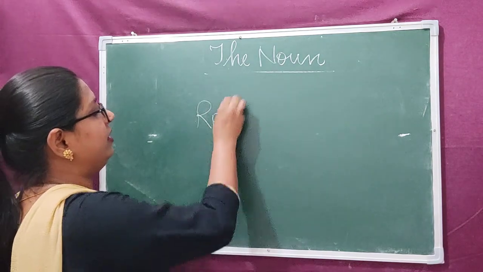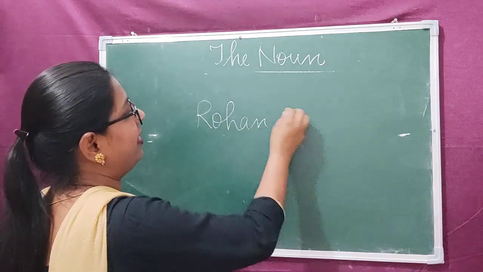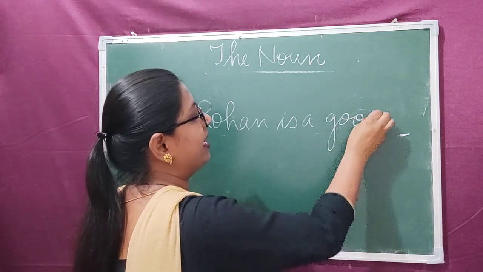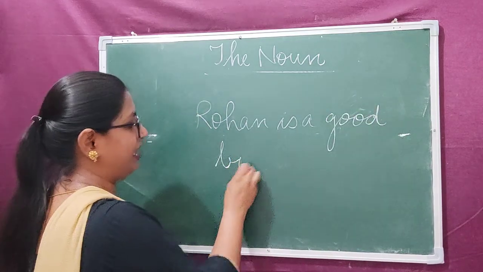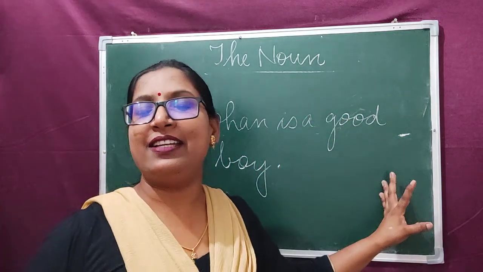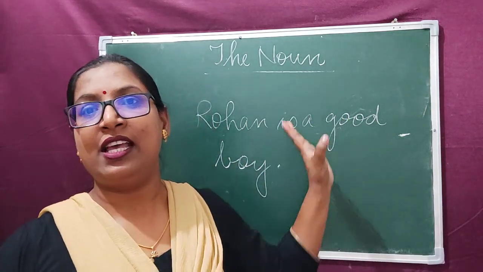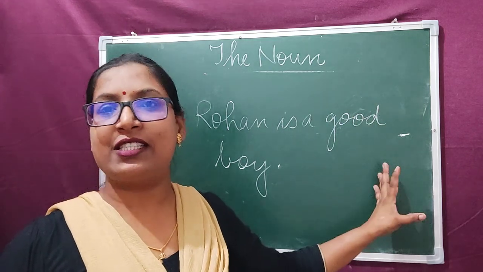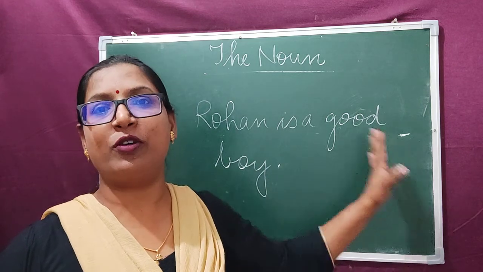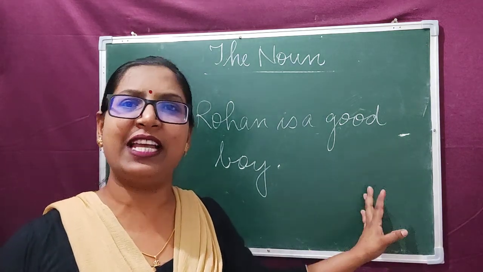I write here, Rohan is a good boy. Rohan is a good boy. Now we can see it's a sentence because it is a group of words and is giving a complete sense. This group of words makes a complete sense, so it's a sentence.